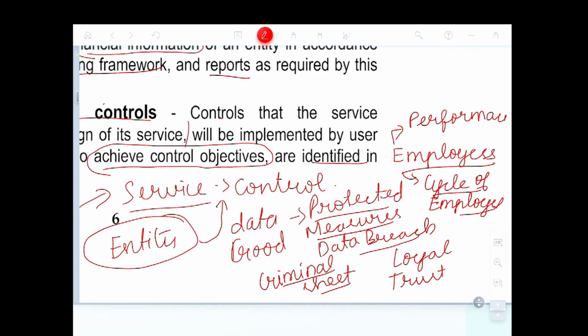Because the shareholders put their money into a company and you are managing the company, they want a report. You want to say how many employees I have, who has criminal sheets, who doesn't, everything they require.